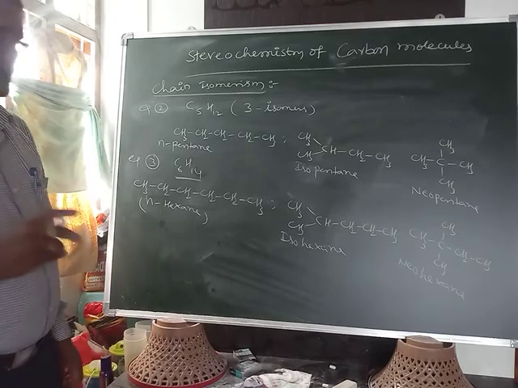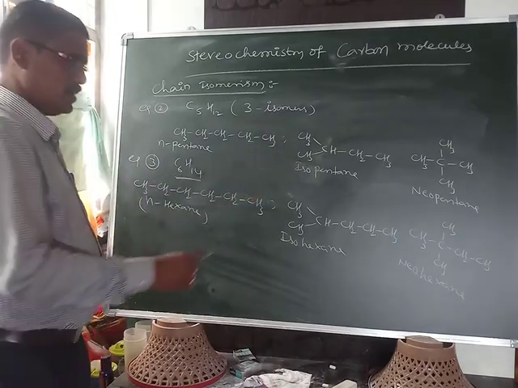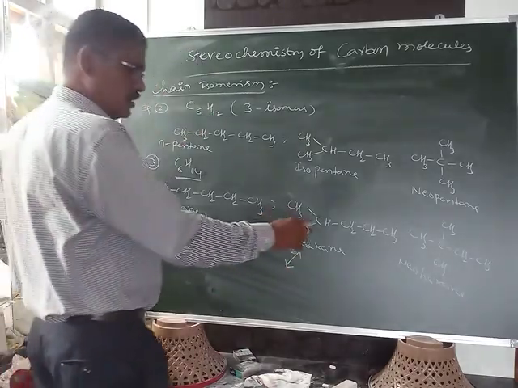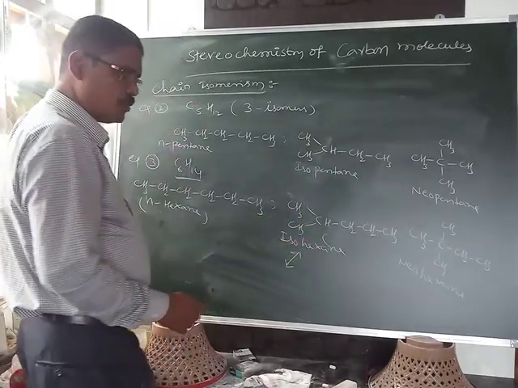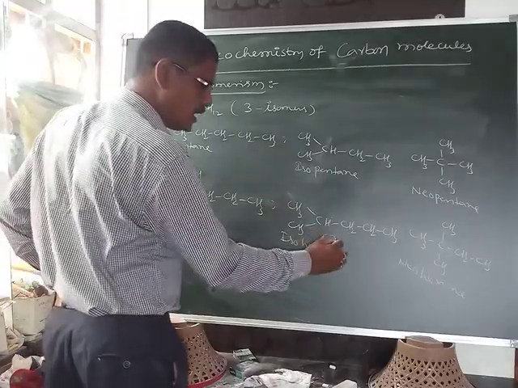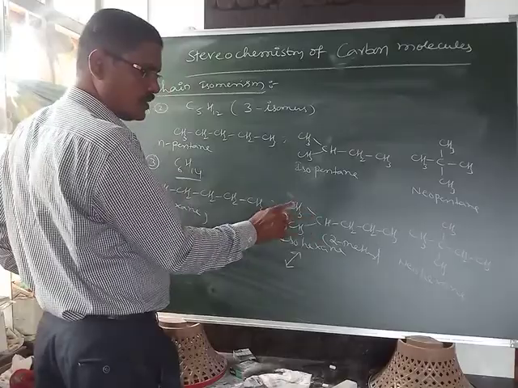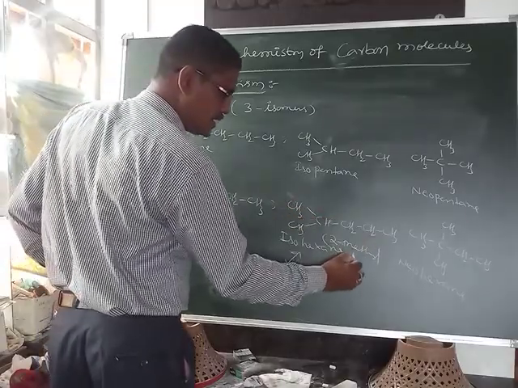There are also 2 more possible isomers of this structure. The IUPAC nomenclature is 2-methylpentane, with positions 1, 2, 3, 4, 5 carbons.